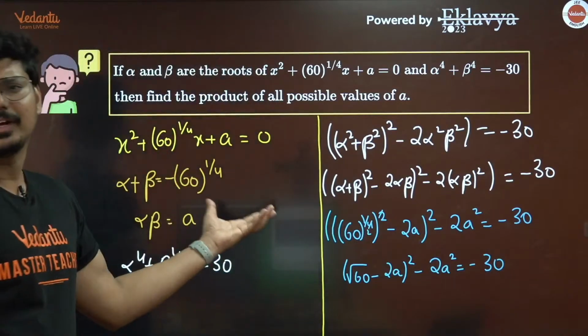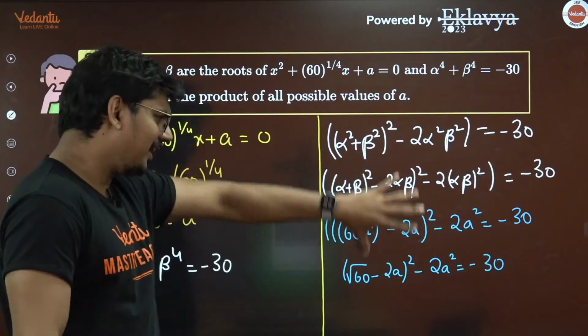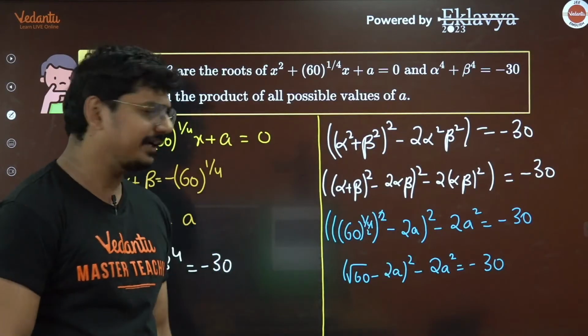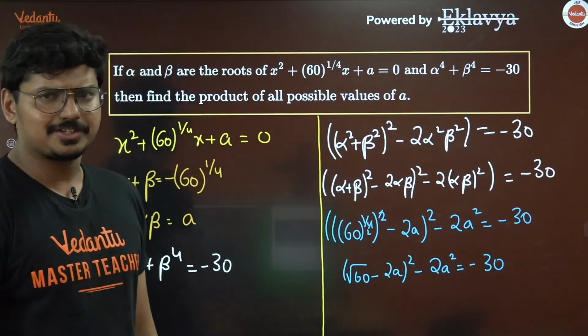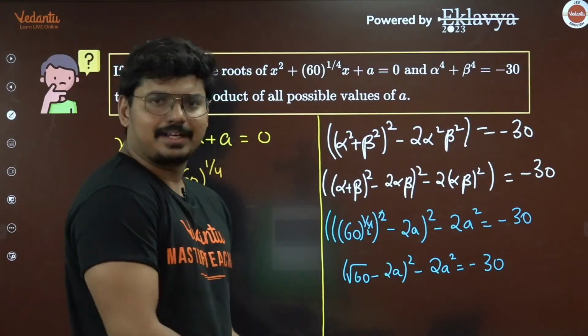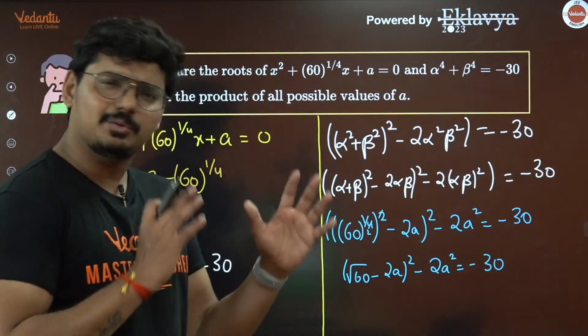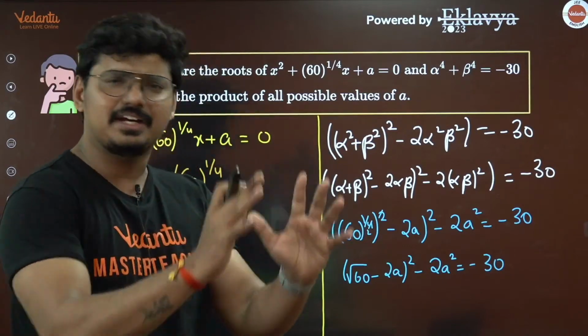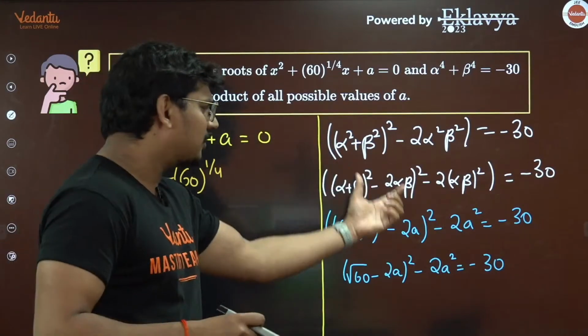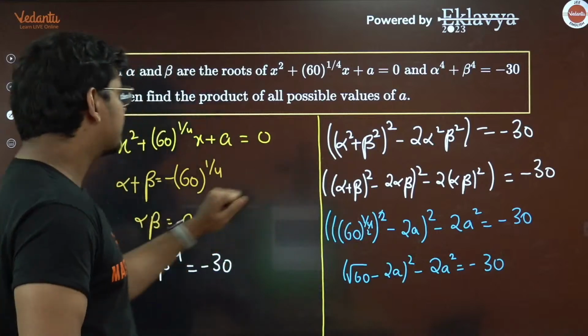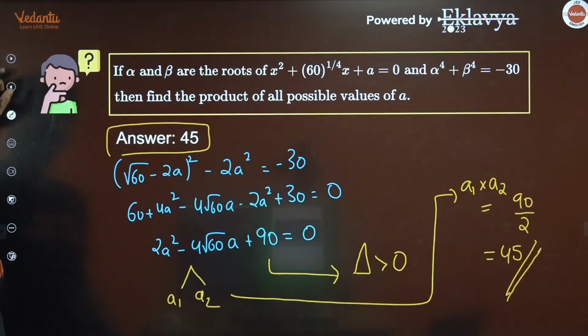Alpha plus beta, alpha into beta. The only thing is that you have to know this modification technique. So definitely it was a doable question. Nothing complicated, nothing crazy was happening. It was a straightforward question with a little bit of calculation involved. So that was this question. The right answer of this should be 45.